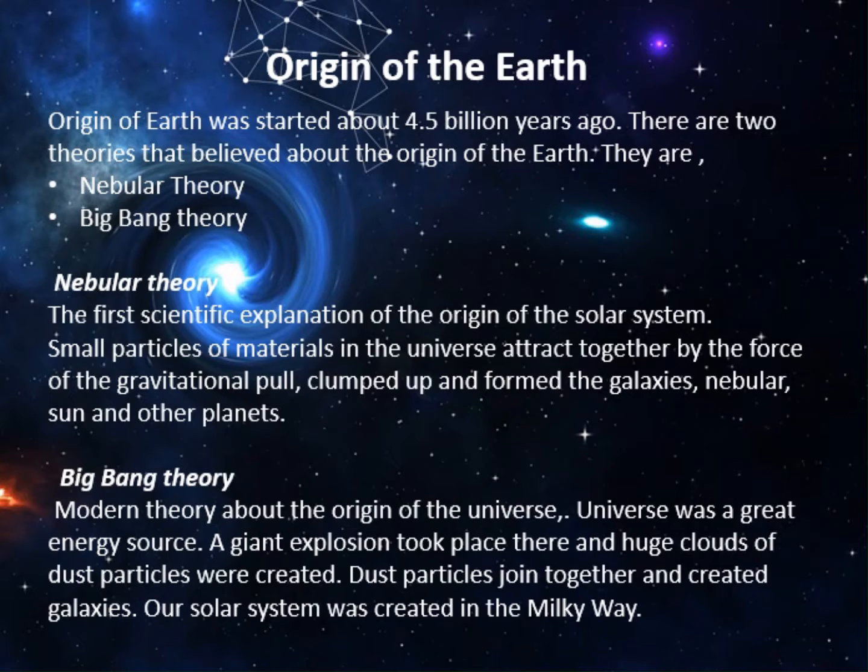There are two theories that believed about the origin of the Earth. They are nebula theory and Big Bang theory. Nebula theory, the first scientific explanation of the origin of the solar system. Small particles of materials in the universe attract together by the force of gravitational pull, clumped up and form the galaxies, nebulas, sun and other planets.